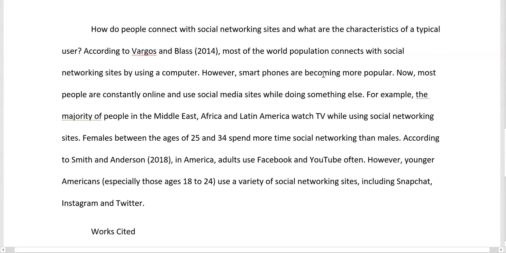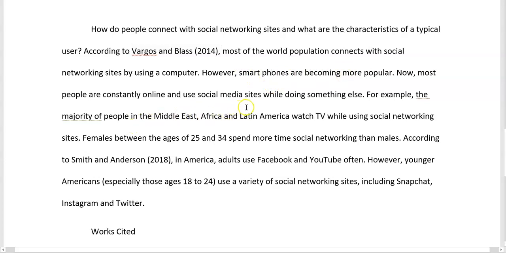So, how do people connect with social networking sites, and what are the characteristics of a typical user? According to Vargas and Blas, 2014, most of the world population connects with social networking sites by using a computer. However, smartphones are becoming more popular. Now, how do I know all this information? Does this information come from my head, or did this information come from sources? So how do I know most of the world population connects with social networking sites by using a computer? Because these two authors here in their article published in 2014 mentioned that. Then how do I know smartphones are becoming more popular?